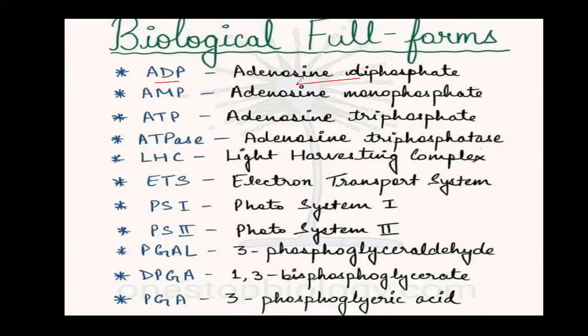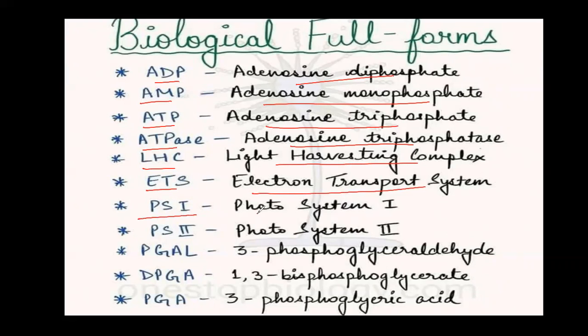ADP is adenosine diphosphate. AMP is adenosine monophosphate. ATP is adenosine triphosphate. ATPase is adenosine triphosphatase. LHC is light harvesting complex. ETS is electron transport system. PS1 is photosystem 1. PS2 is photosystem 2. PGAL is 3-phosphoglyceraldehyde. DPGA is 1,3-bisphosphoglycerate. PGA is 3-phosphoglyceric acid.